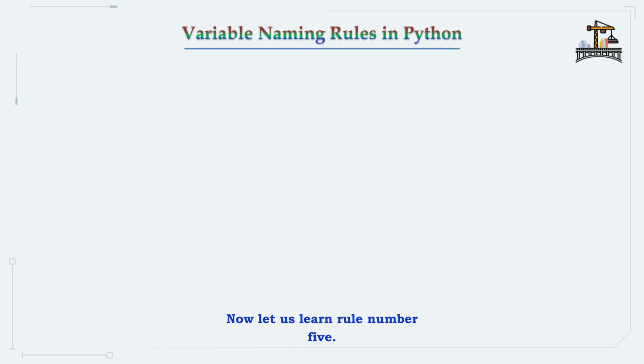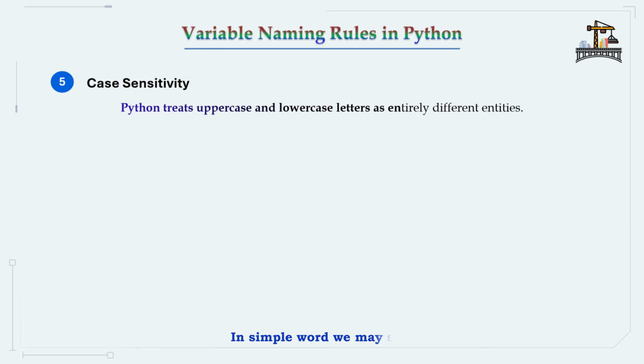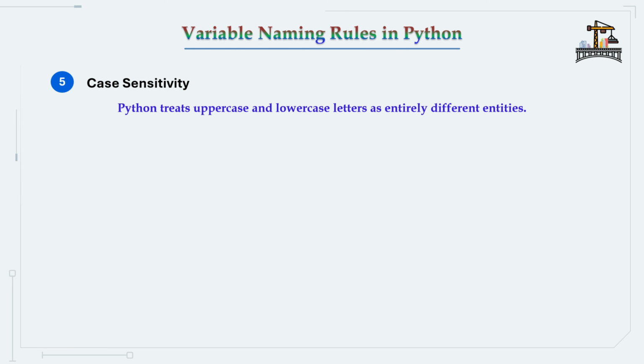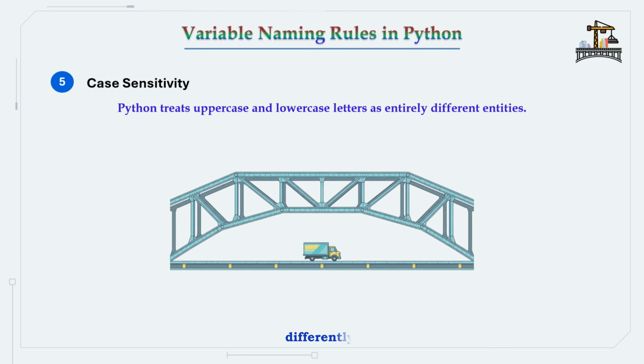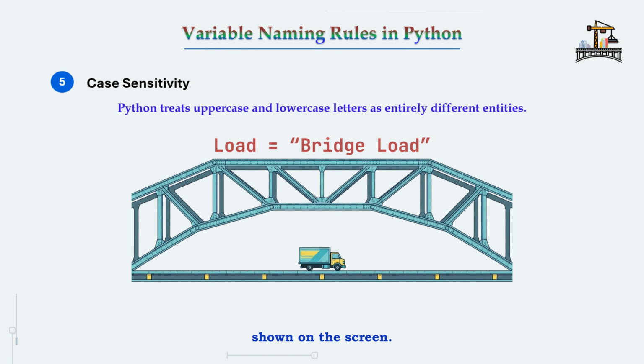Now let us learn rule number 5, that is case sensitivity. In simple words, we may say Python treats uppercase letters and lowercase letters differently. Now let us understand this concept using the example shown on the screen: Load = "breeze load".